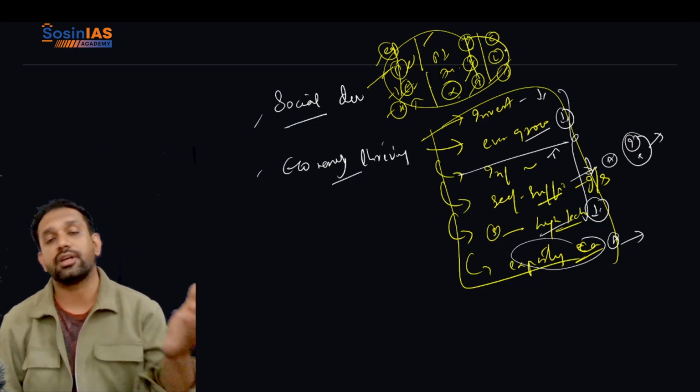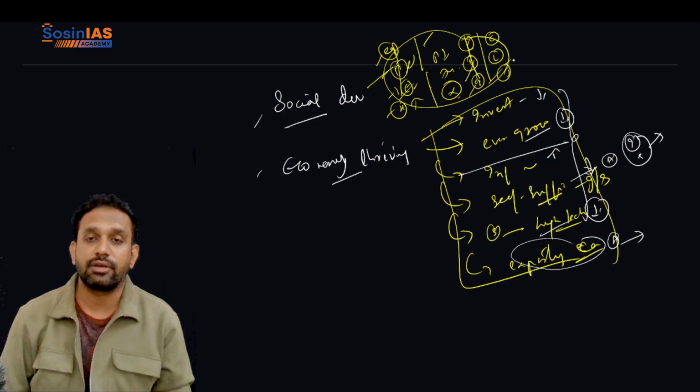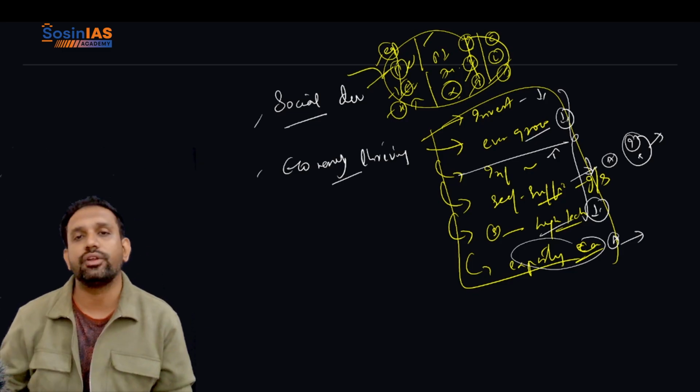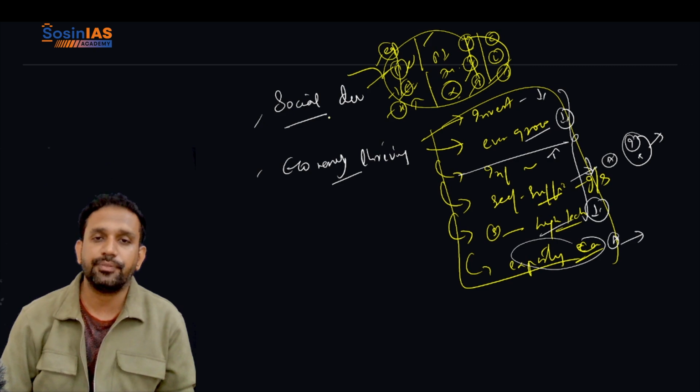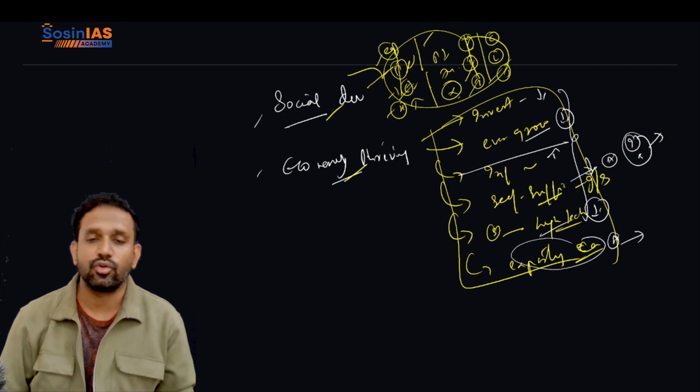Whereas the negative aspects, as I told you, are already there, like drug menace, problems of global warming, and so forth. But in and out, if we talk about positives, we do not have the same positives that they have. Okay, that's why social development is one, economic size is another.